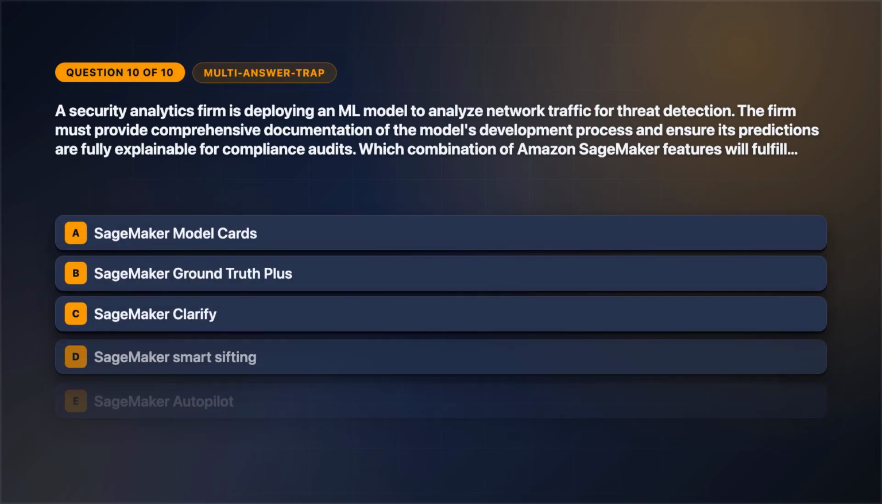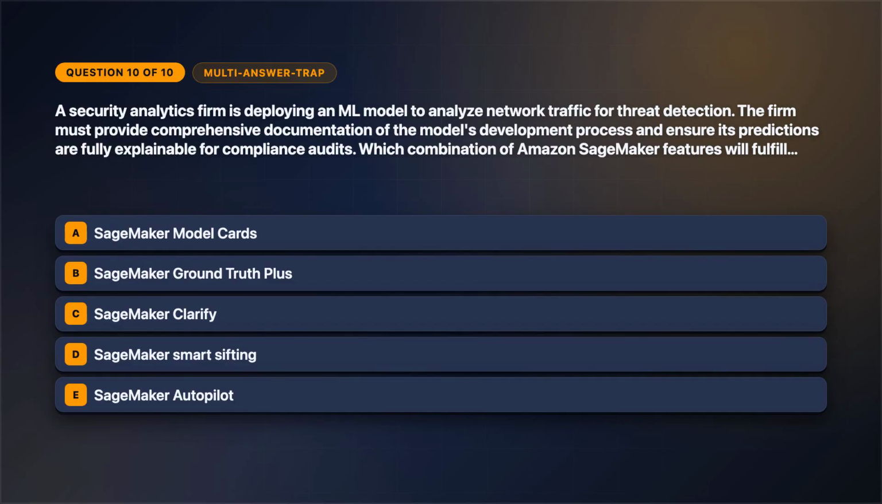Time for another one. Question 10. This is a distractor check. A security analytics firm is deploying an ML model to analyze network traffic for threat detection. The firm must provide comprehensive documentation of the model's development process and ensure its predictions are fully explainable for compliance audits. Which combination of Amazon SageMaker features will fulfill these requirements? Select 2 answers. Review the answer choices on screen.